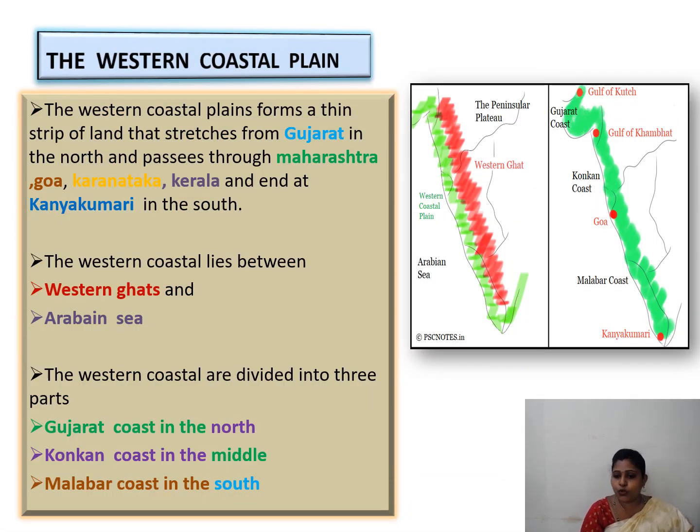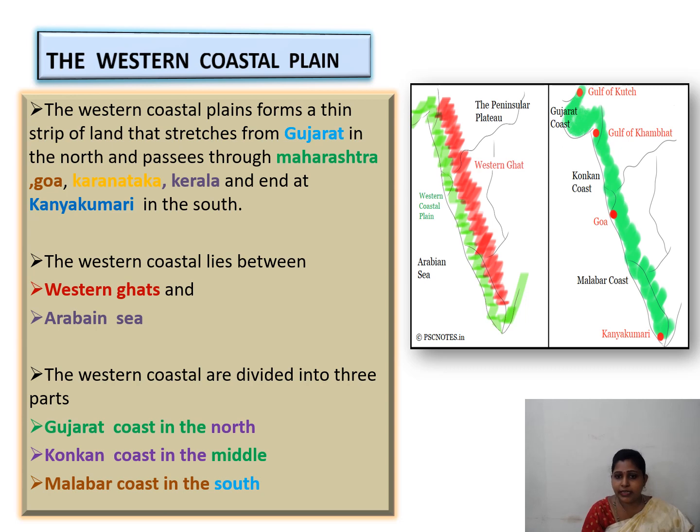Next we will move on to the Western Coastal Plain. The Western Coastal Plain forms a thin strip of land that stretches from Gujarat in the north and passes through Maharashtra, Goa, Karnataka and Kerala and ends at Kanyakumari in the south.